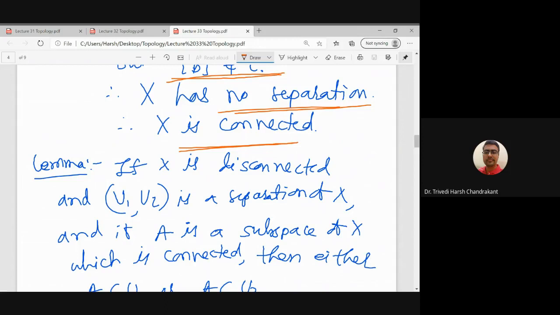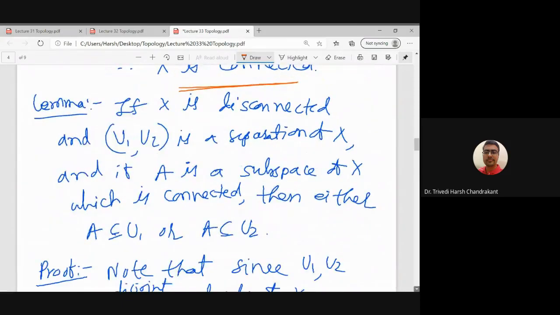So on X, if I consider discrete topology, then it is a disconnected space because singleton A union singleton B is X, and singleton A, singleton B both are open subsets of X. So therefore X is disconnected with respect to discrete topology. But with respect to this particular topology, it is a connected space. So these are just some simple examples. Now I want to discuss one or two basic results, and then maybe we will stop.